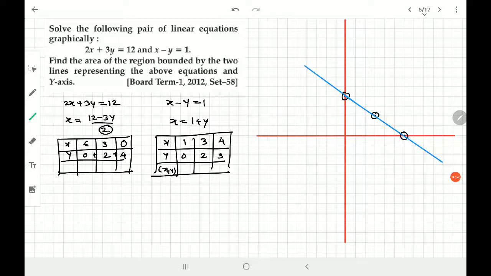Okay, and then we have 1 comma 0, that comes 1 comma 0, 3 comma 2, 3 comma 2 is again there, and 4 comma 3, so 4 comma 3 is here. So again I have to draw the line of this. So this would be that line.